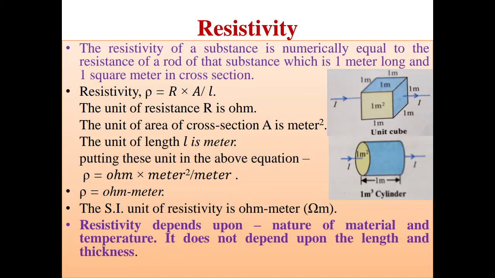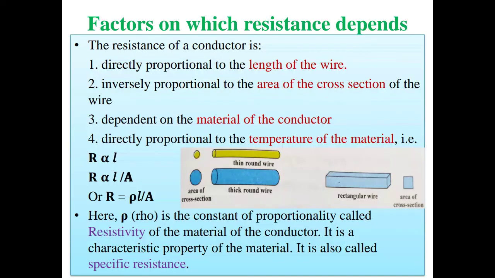Very important point: resistivity depends upon the nature of the material and temperature only. It does not depend upon length and thickness. Many students make this mistake. As we write the formula for the factors on which resistance depends, they simply say resistance depends upon resistivity, length, area.